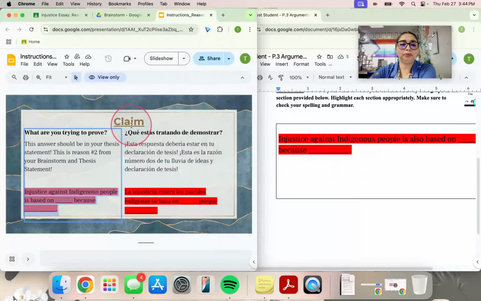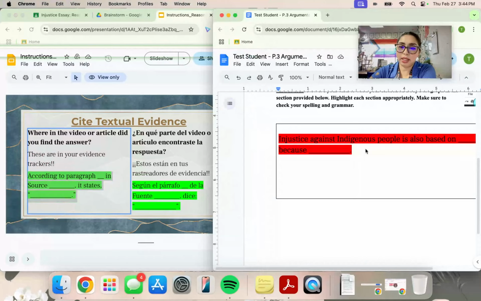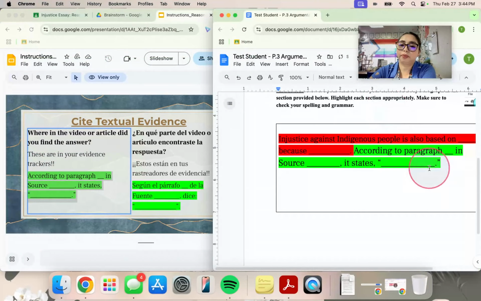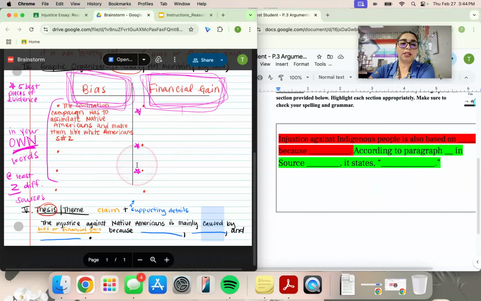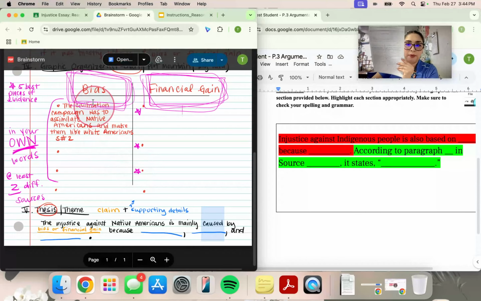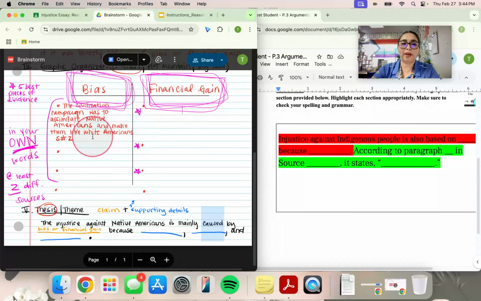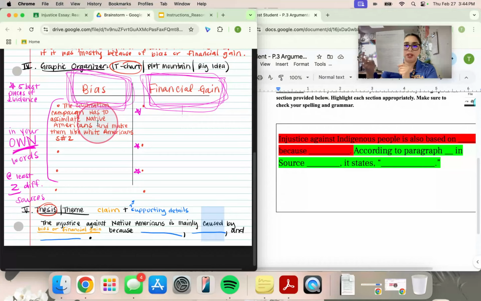Next is I'm citing my textual evidence, so I can go ahead and copy my quote and paste it in here. According to paragraph blank in source blank, it states blank. So again, this I should be getting from my T-charts. Okay, this is where I have the quote written out because here I have it in my own words. Like on the T-chart and on my brainstorm, I have it in my own words. I should be looking at my evidence tracker because that's where I wrote it down word for word from the prompt or from the source. Okay, so according to paragraph blank, it's in source blank, it states blank.